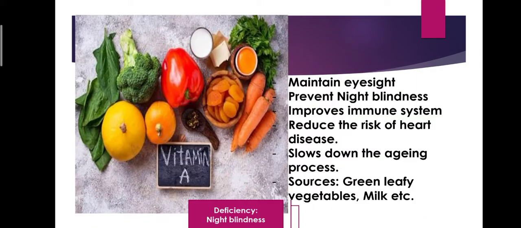Number one is vitamin A. It is helpful in maintaining eyesight. It improves our immune system. This is found in milk, butter, egg, carrots, then tomatoes, pumpkin and most of the green leafy vegetables. This vitamin A is needed for the normal growth, especially for keeping the eyes and skin healthy. Its deficiency can lead to night blindness, which is the inability to see in dim light, and also irregular growth of the teeth. So this is what vitamin A is.